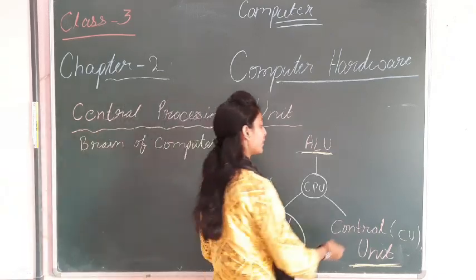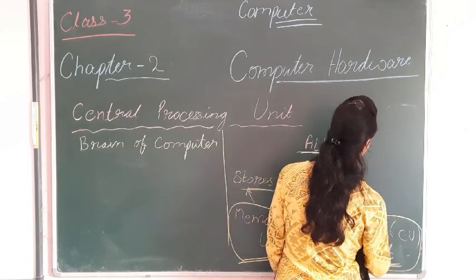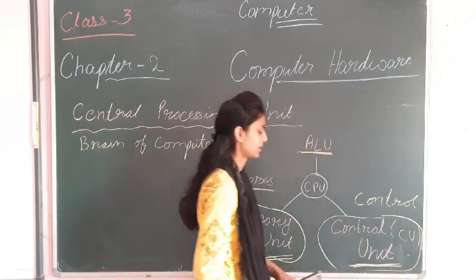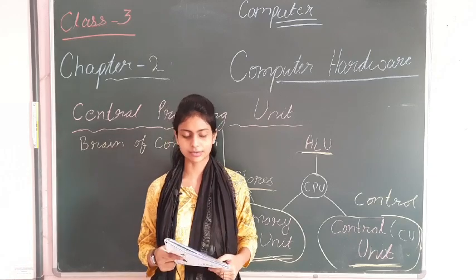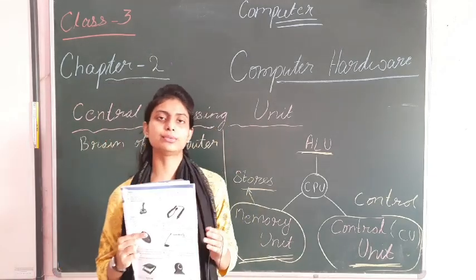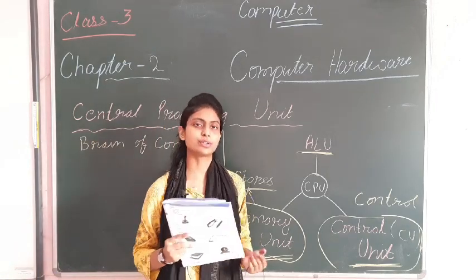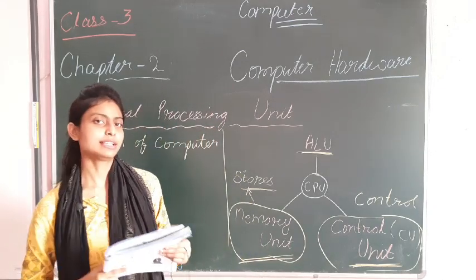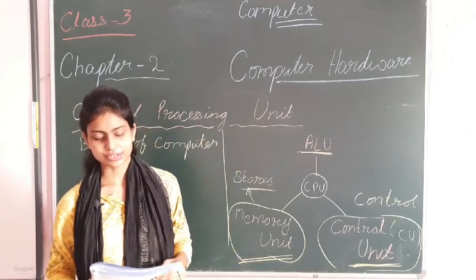It is for controlling. Whatever you do on the computer, it controls. The memory unit was for storage, it temporarily stores the data and instructions. This control unit controls all the operations done on the computer.